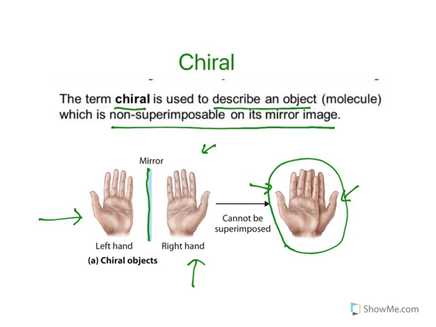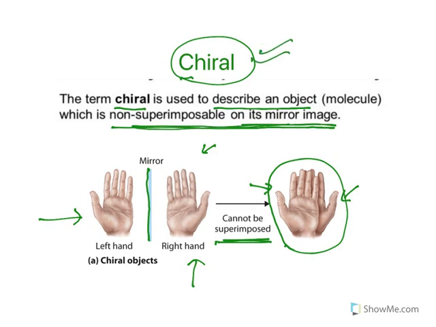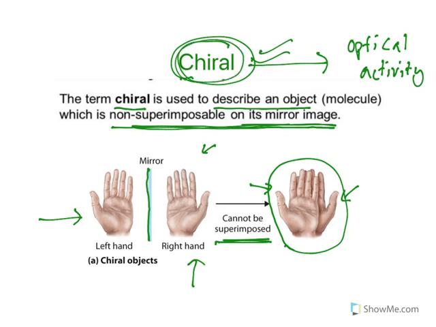They do not exactly coincide with the thumbs. This property is called non-superimposability. So chirality means non-superimposable mirror images. This is an important property. Why? The molecule which is chiral will exhibit a property called optical activity. I will explain it again, but understand this one. If a molecule is chiral, it will exhibit optical activity.